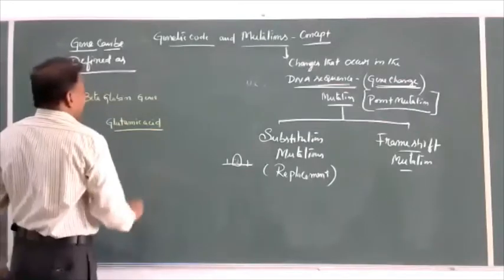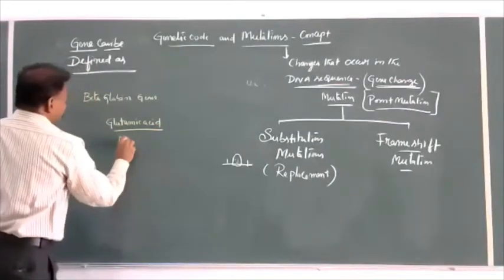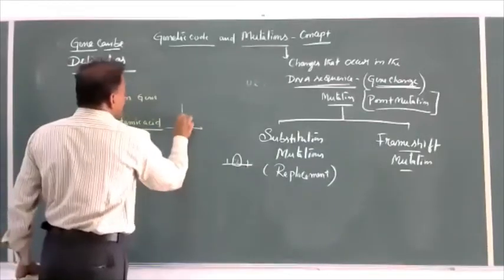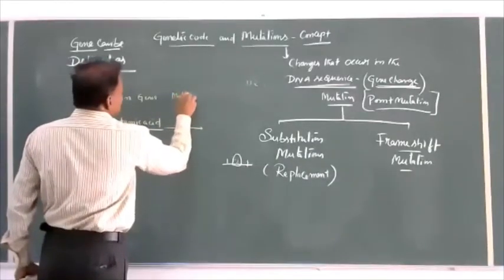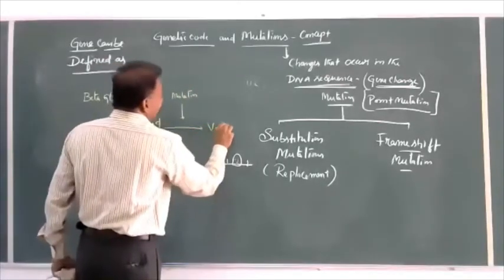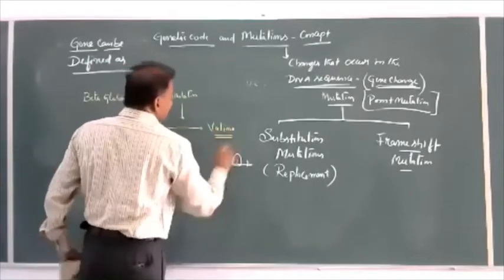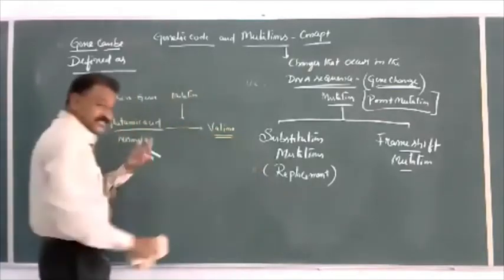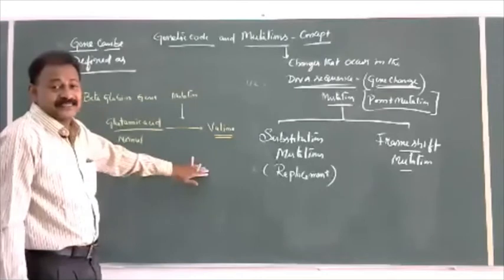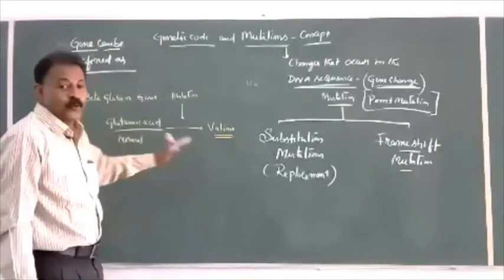Due to mutation, it is changed to valine. So a single base change, glutamic acid, is changed to valine.